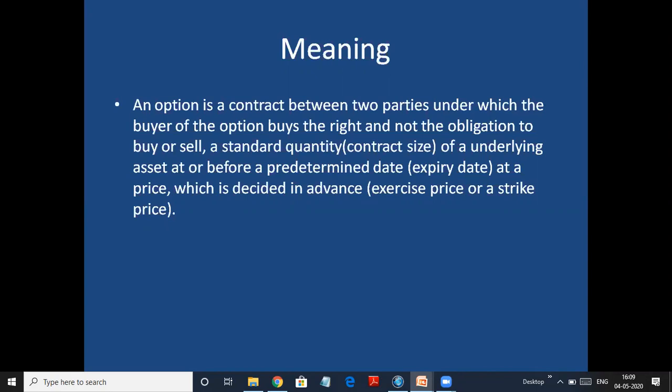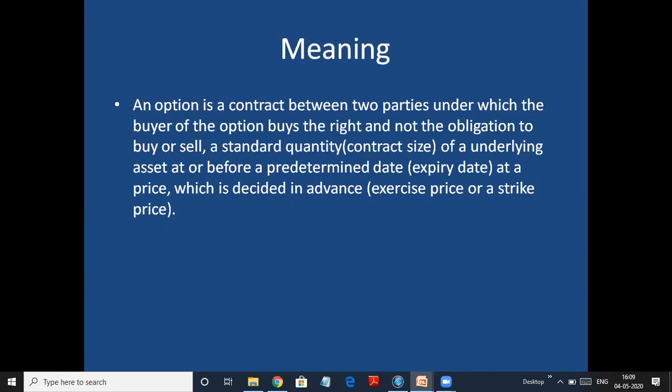A standard quantity of an underlying asset. So he takes a right to buy or sell what? A standard quantity of an underlying asset on or before a predetermined date, which we call the expiry date, at a price which is decided in advance, which is called the exercise price or strike price.